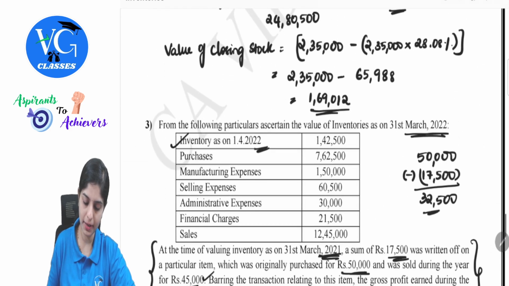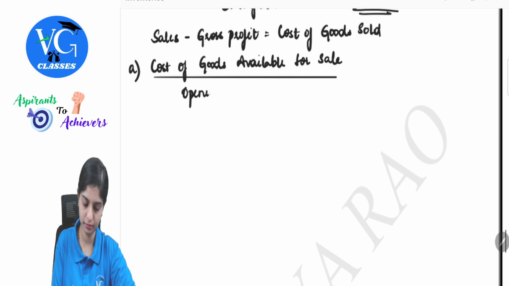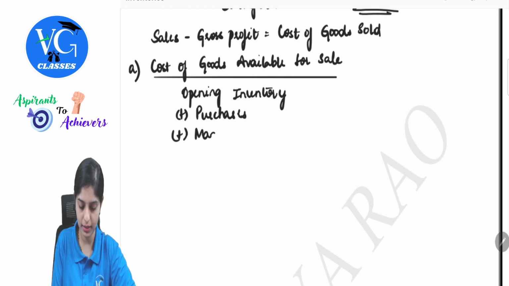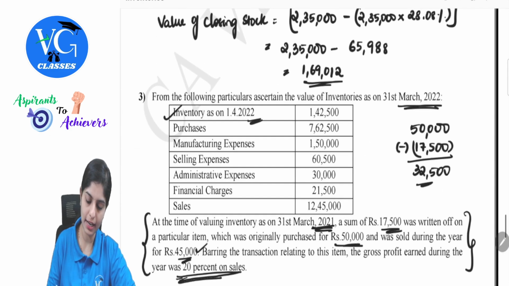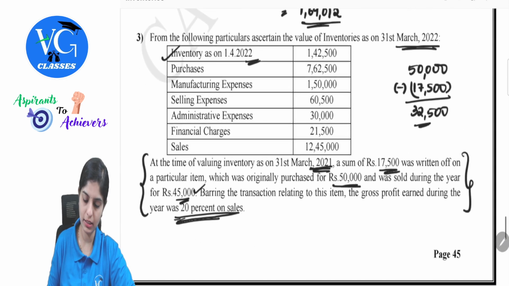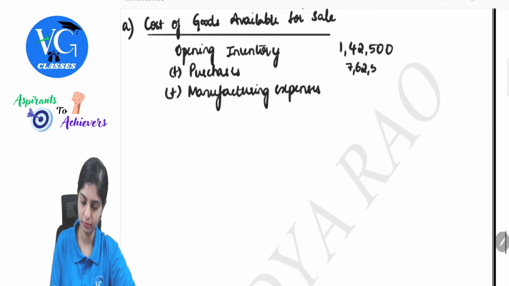We have opening inventory plus purchases plus only direct expenses will be taken, that is manufacturing expense. Opening inventory is 1,42,500. Purchases 7,62,500 and manufacturing 1,50,000.